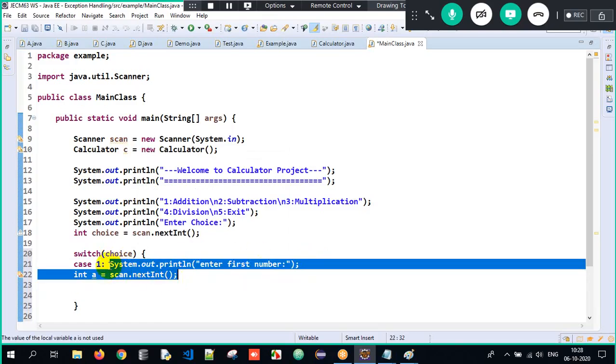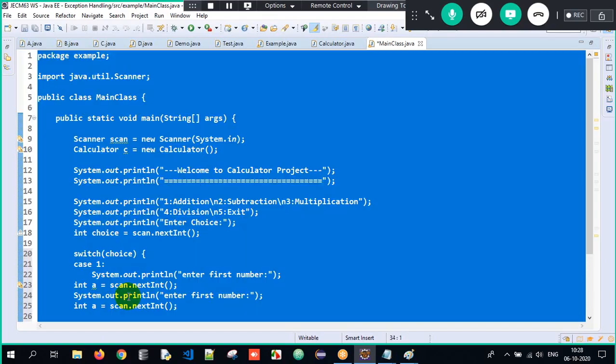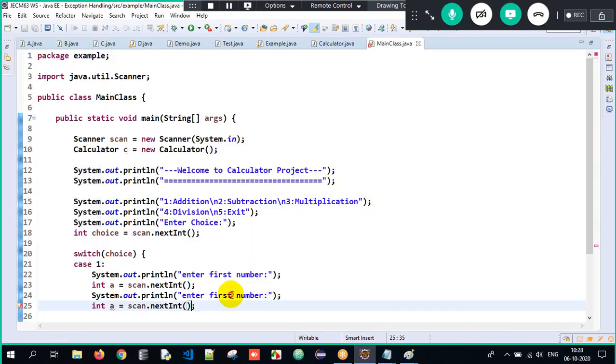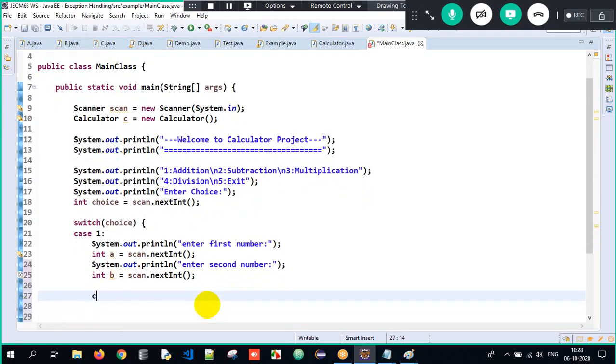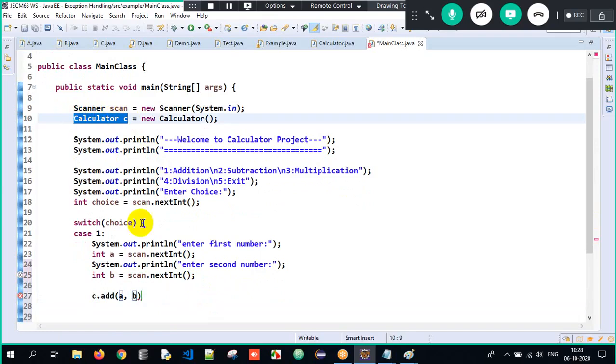Okay, the same thing I have to repeat for b also. Enter second number, and I will store it in a variable called b. After that, I will call c.add. C is the object of Calculator, and I'm calling the add method by passing a and b.